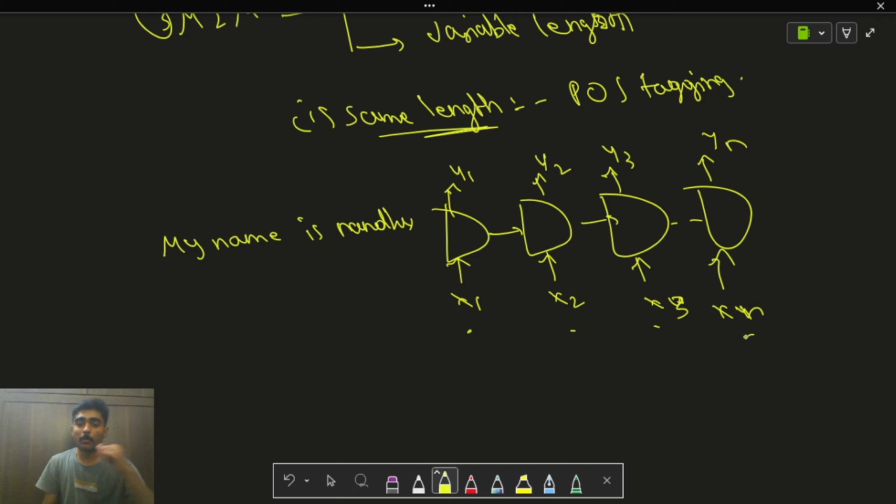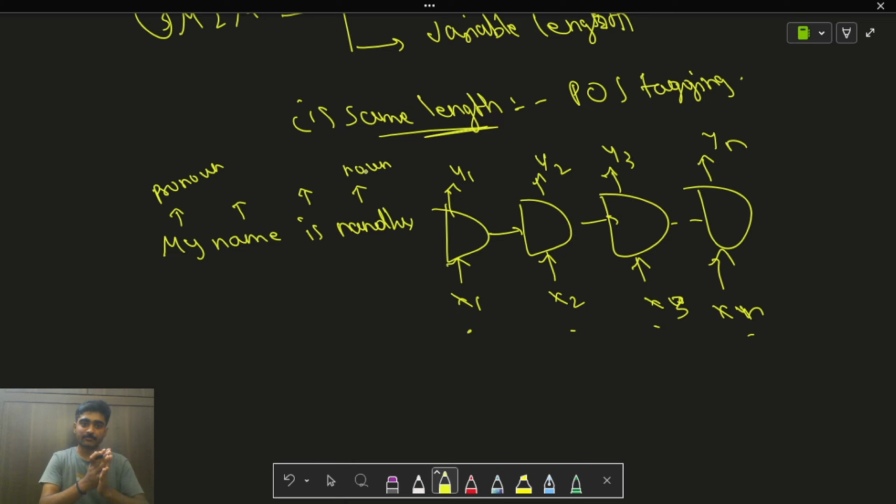Now the output will be generated such that my has some parts of speech, right? Let's say my may be some pronoun, I don't exactly know. Let's say it's a pronoun, and name is some part of speech, and is is some part of speech, and Nandu is obviously a noun. Okay, I'm poor with parts of speech.